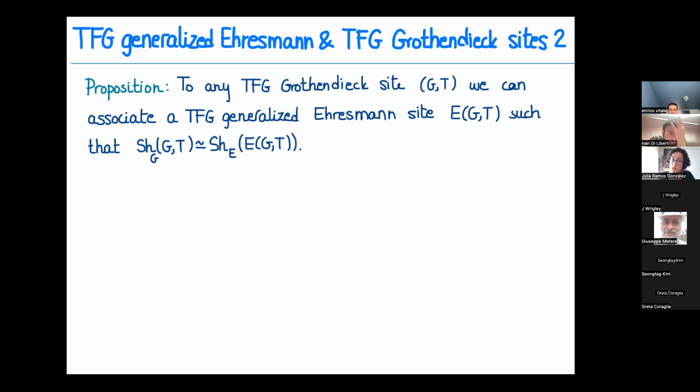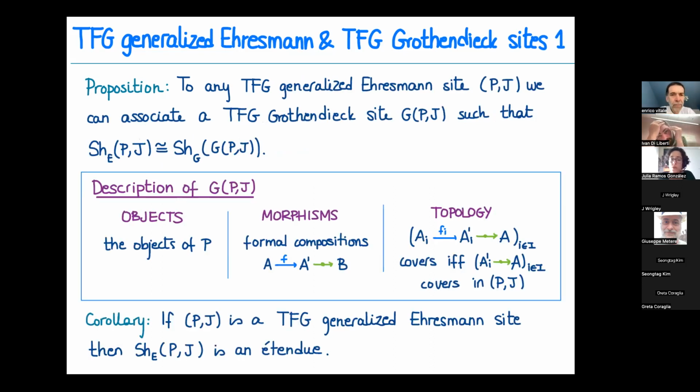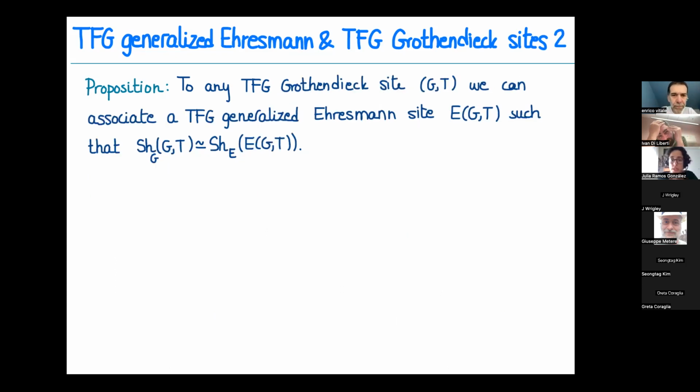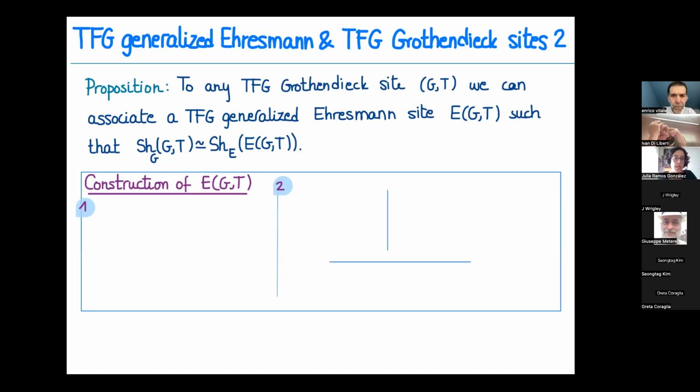So for every torsion-free generated Grothendieck site, we can associate a torsion-free generated generalized Ehresmann site with the same category of sheaves. Before, this was an isomorphism; this is an equivalence. It's not an isomorphism anymore, but no problems. The construction is a little bit more tricky.